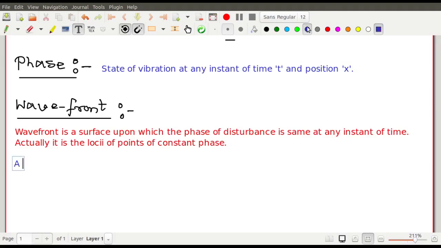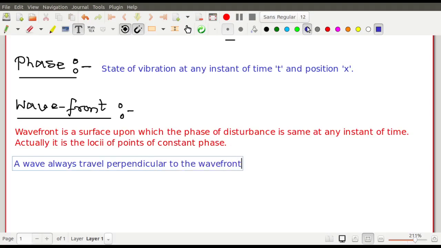So a wave always travels perpendicular to the wavefront.